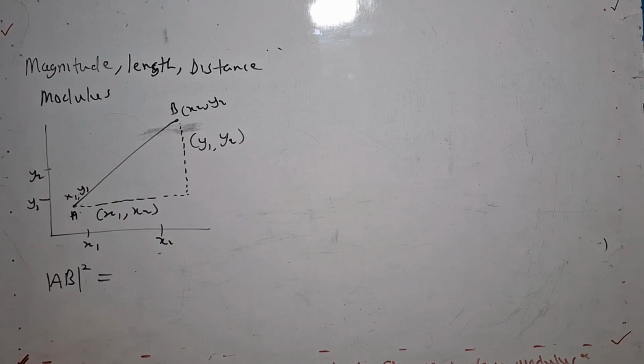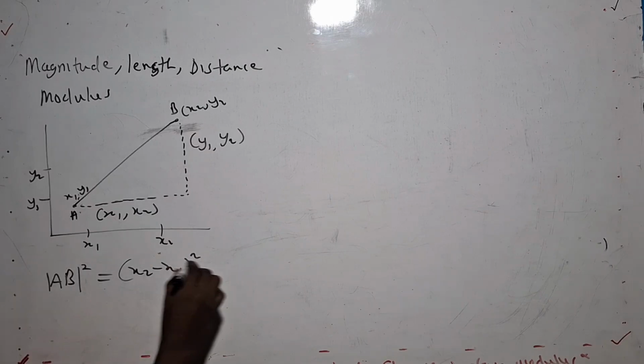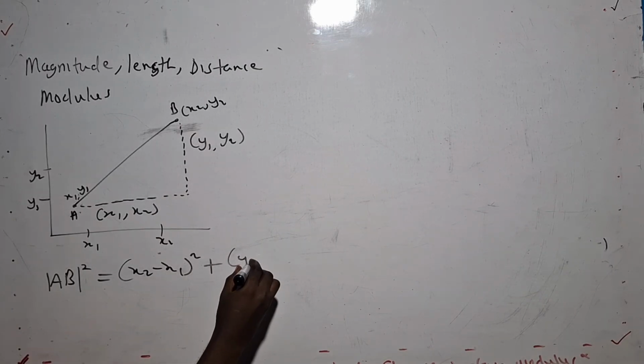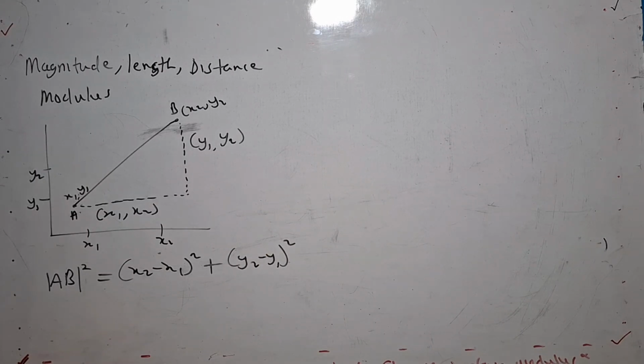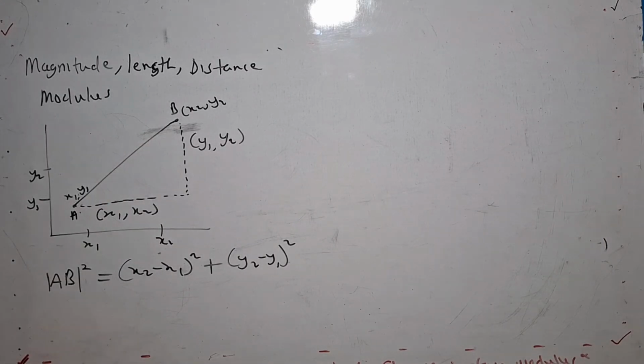AB squared should be equal to x2 minus x1 squared plus y2 minus y1 squared. When we apply the Pythagoras theorem, this is what we expect to get. But since here is a square, and we want to define the length of AB,